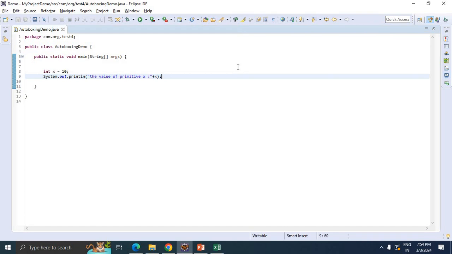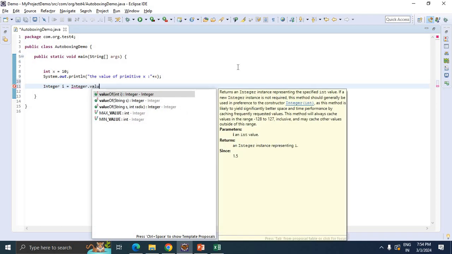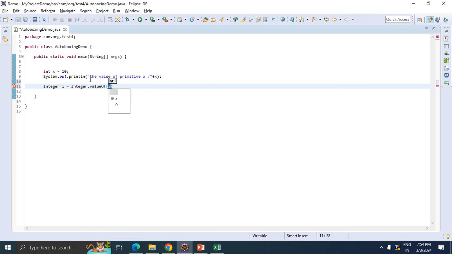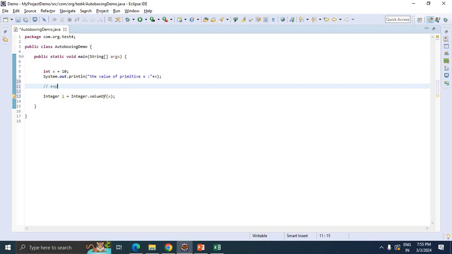Now our job is converting this value into the wrapper class Integer. I'm taking Integer and Integer.valueOf; see, this method exists, and I'm passing the x value here. This is the explicit conversion.